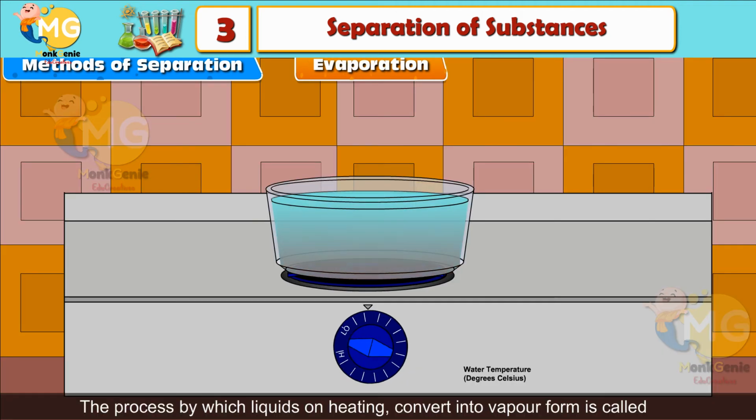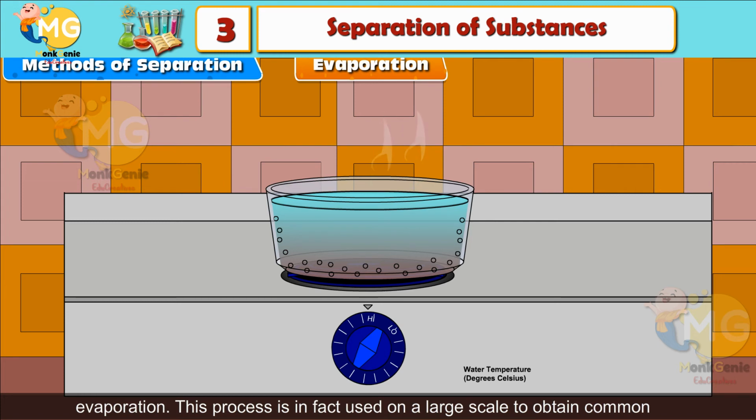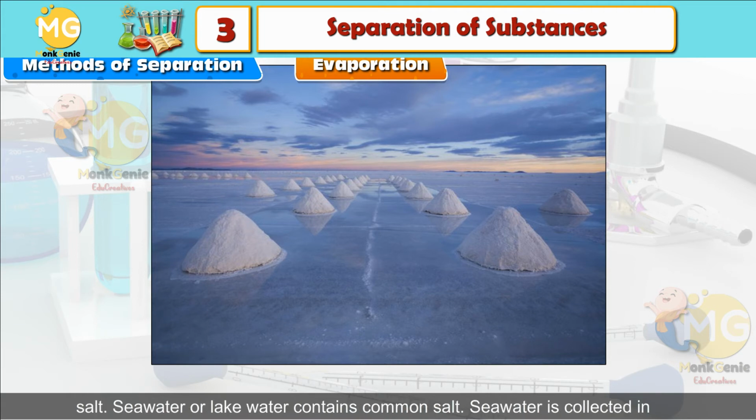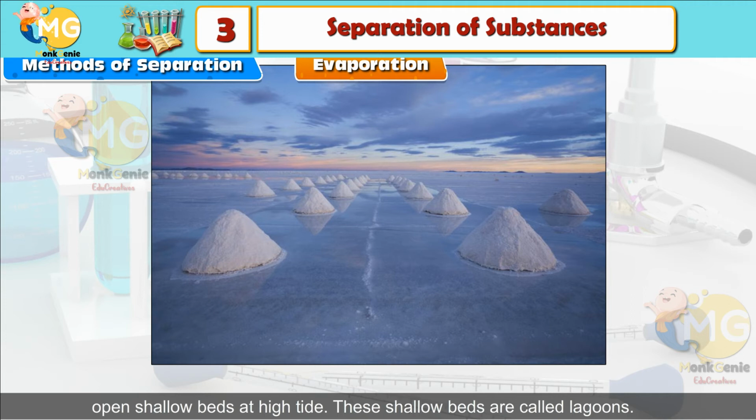Evaporation. The process by which liquids on heating convert into vapor form is called evaporation. This process is in fact used on a large scale to obtain common salt. Seawater or lake water contains common salt. Seawater is collected in open shallow beds at high tide. These shallow beds are called lagoons.